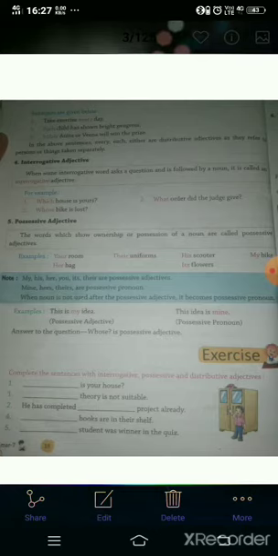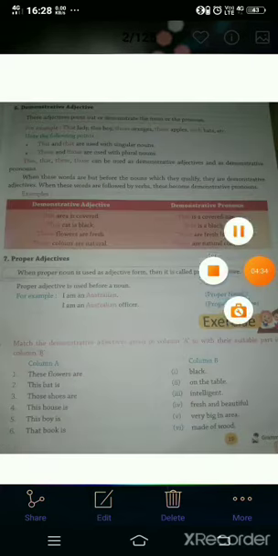And student, here is an exercise for you. In this exercise you have to use interrogative, possessive and distributive adjectives. From these adjectives you have to do your exercise. If you have any doubt in this exercise, you can message or text in the group. I will solve your problem.